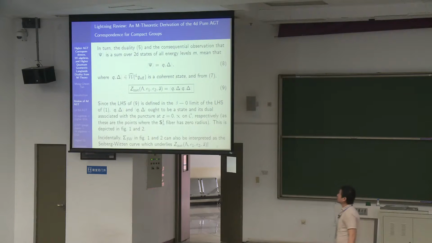And so you notice that to define this thing on the left, the index had to be taken at the limit where beta is 0. Beta is the fifth circle. So on the dual side, this just means that these states are localized to the point where the circle fibration degenerates to 0 size. So you have a sphere, actually.